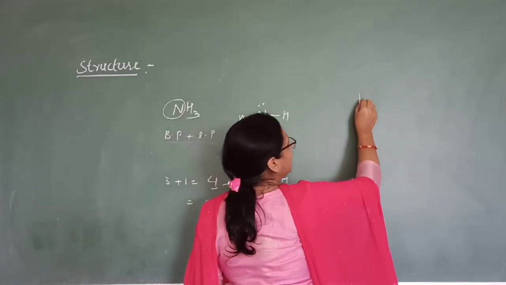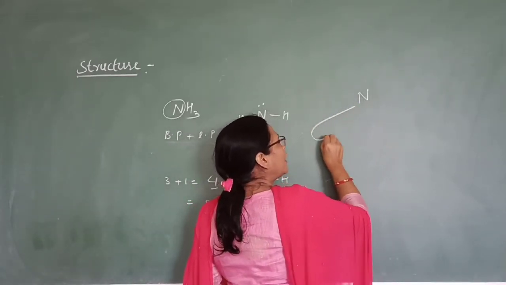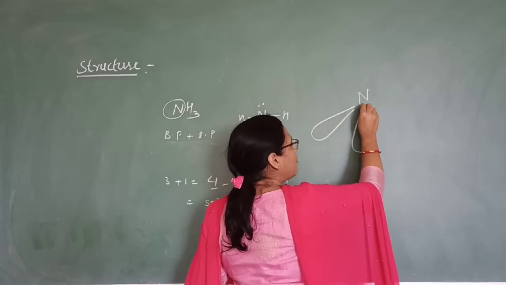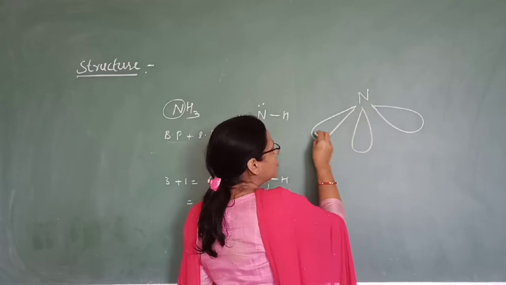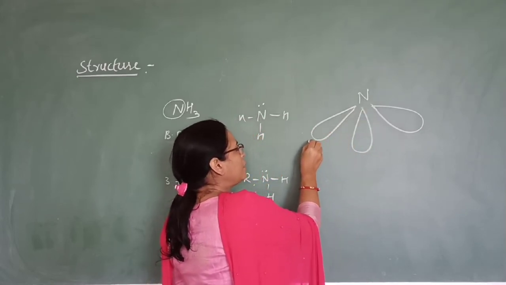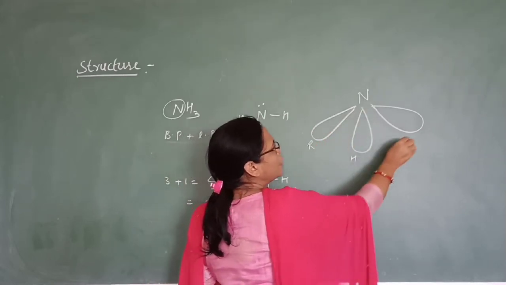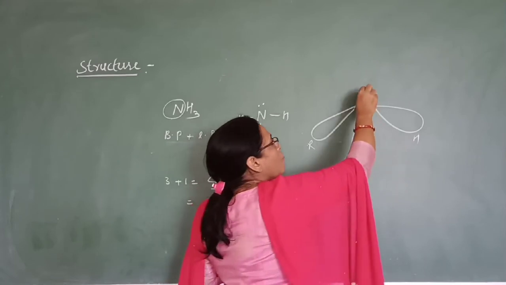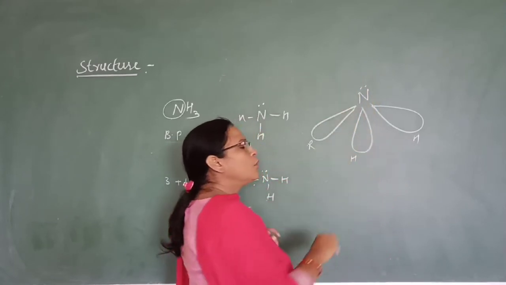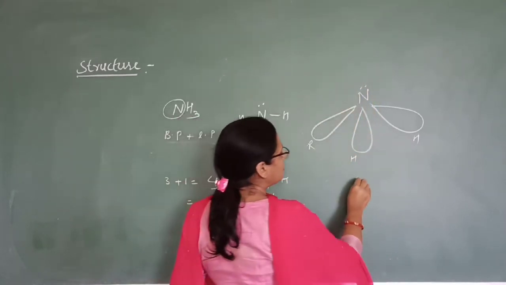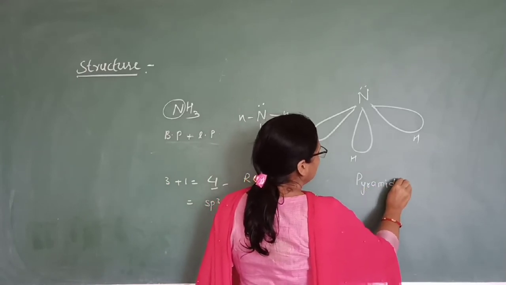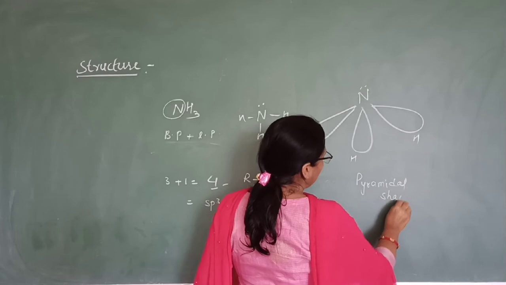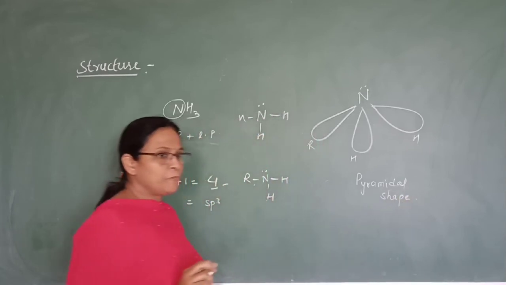So here nitrogen has 3 of the sp3 hybridized orbitals overlapping with either alkyl group or hydrogen. One of the orbitals contains the lone pair, so the shape is reduced to pyramidal shape. Ammonia also, if you remember, has pyramidal shape.